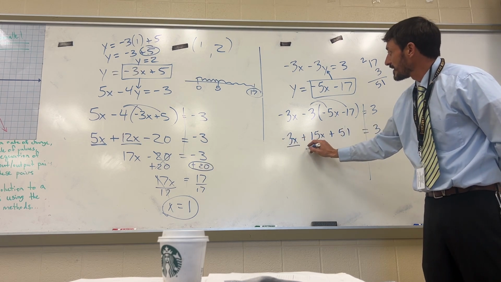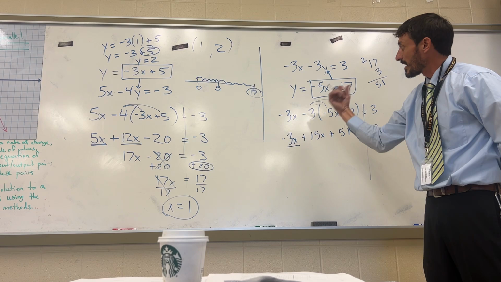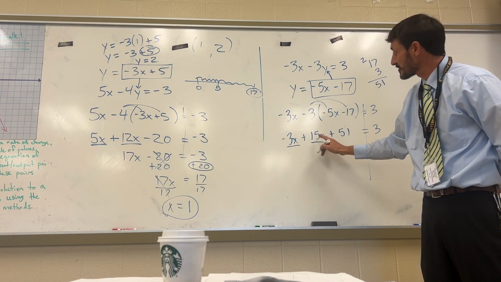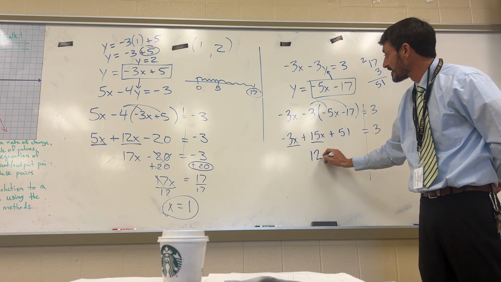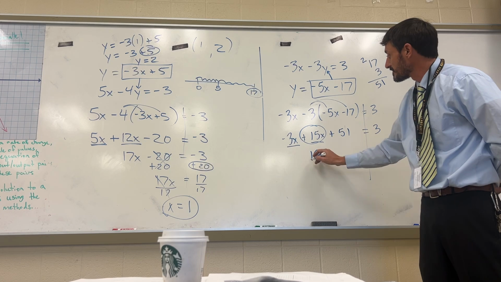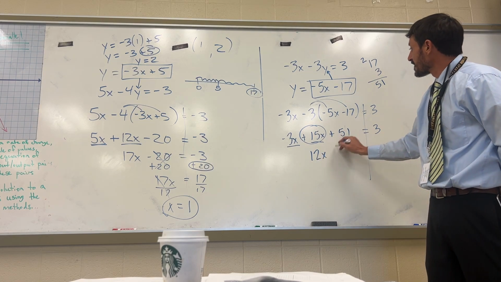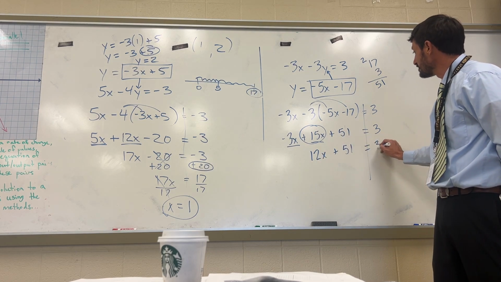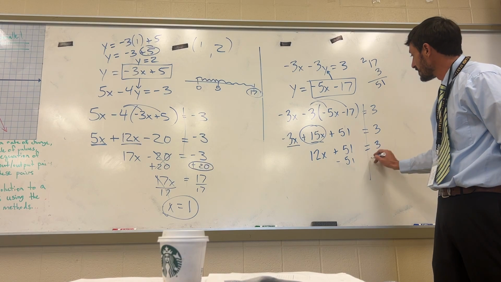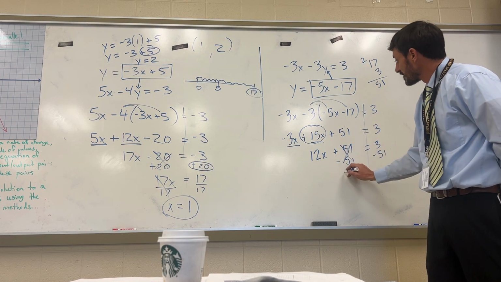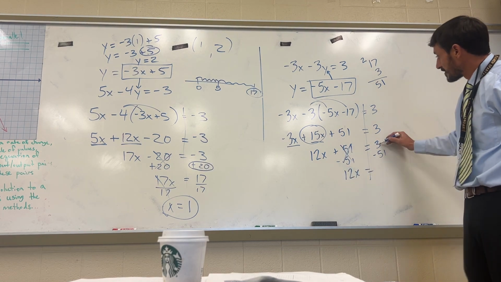Now, left 3, that's negative. Left 3, right 15, that's subtraction. 15 minus 3 is 12. I'm obviously more positive, so it's a positive 12x. Plus 51 equals 3. Now I'm going to take away 51. 12x equals 3 minus 51.